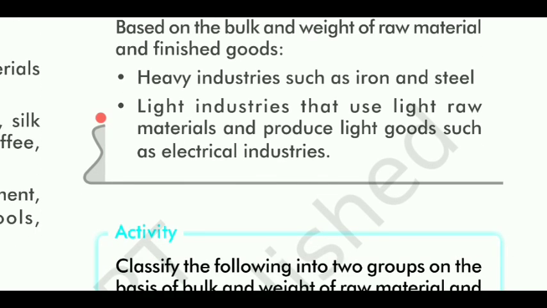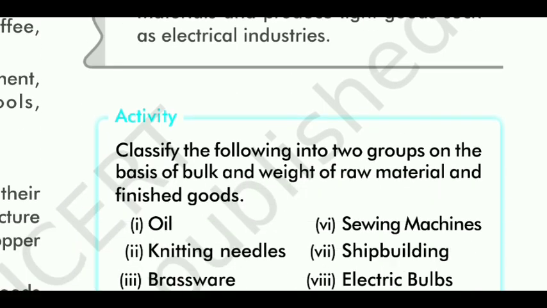The last one is based on the bulk and weight of raw material and finished goods. Heavy industries such as iron and steel. Light industries use light raw materials and produce light goods such as electrical industries.